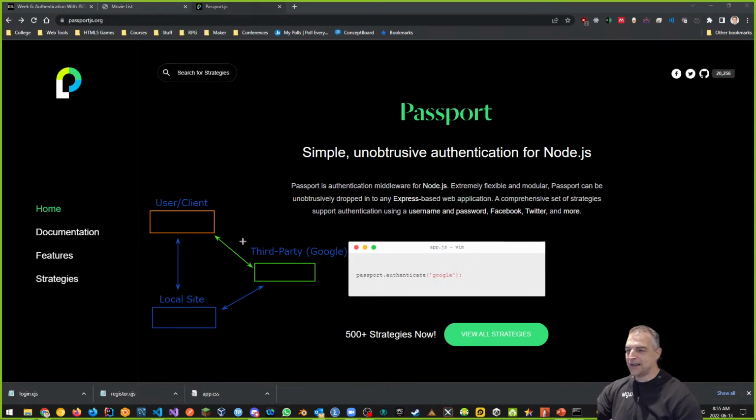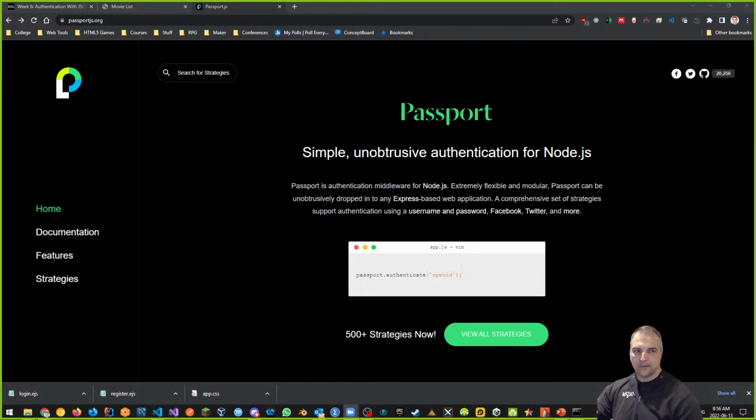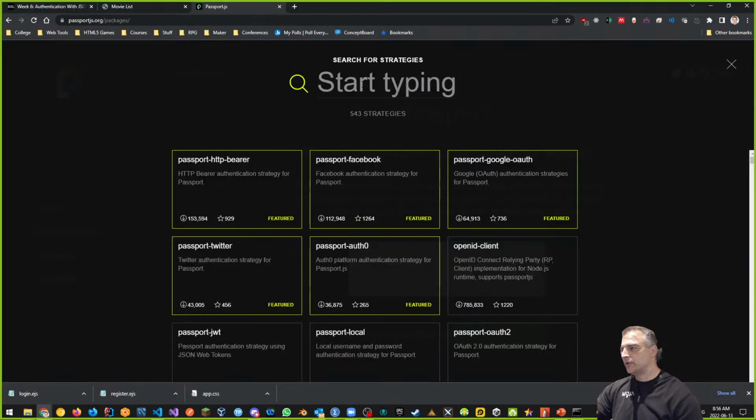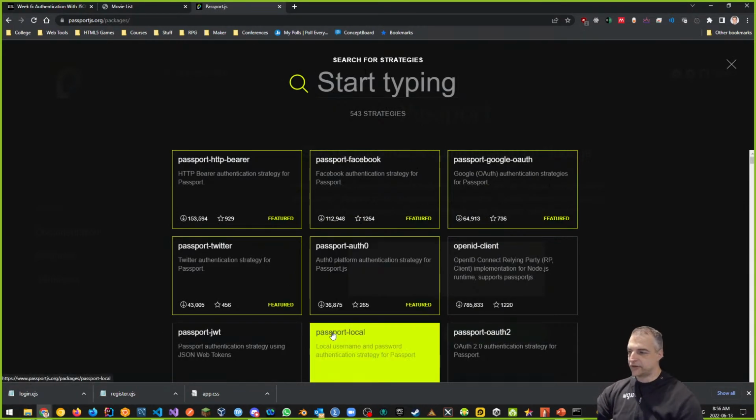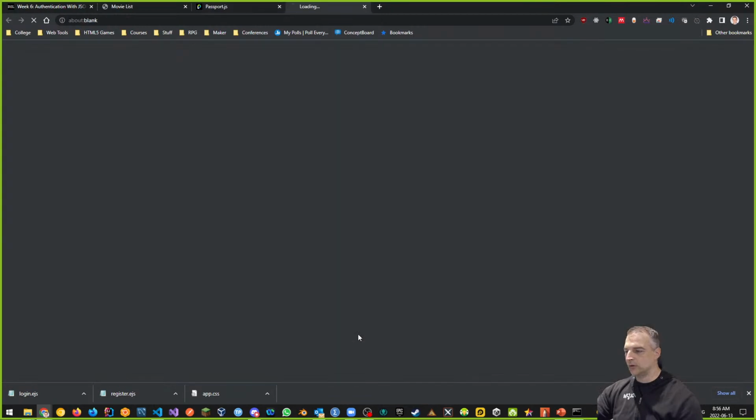So Passport has many strategies. The one we're going to use, of course, is the username and password strategy, because that's our basic thing. Username and password is called local strategy, like I said before. So let's clear all that up. If you go into view all strategies, you can search for local strategy. There it is right here, Passport local.